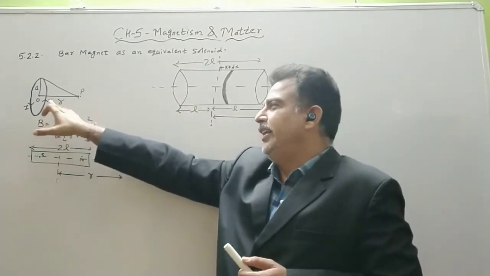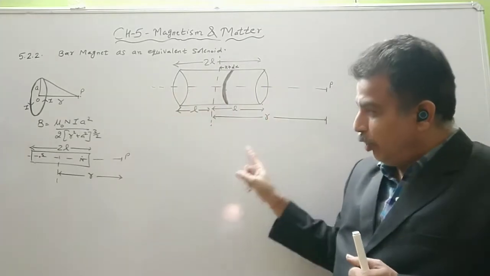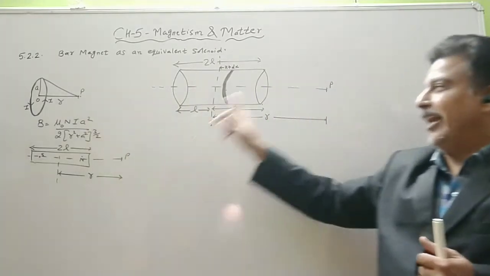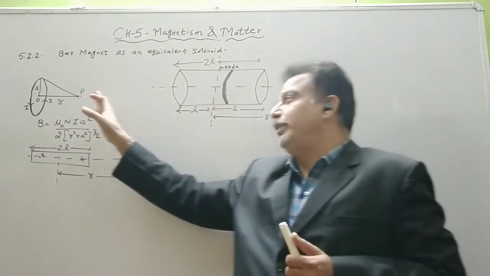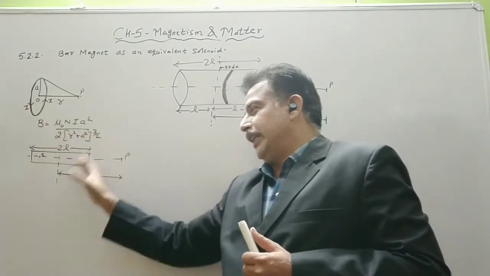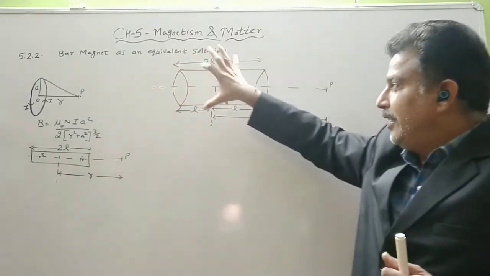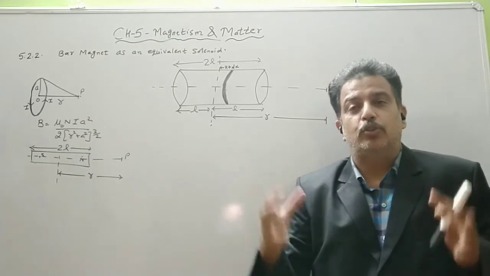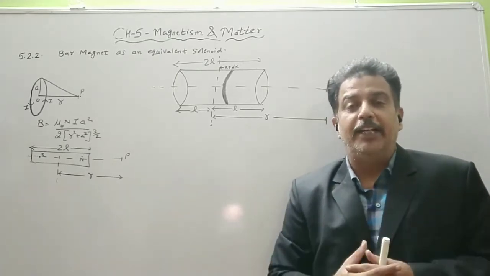Similarly, we have already derived this formula. So see the equivalence of all these diagrams. In all, the point P is along the axis. This is a point P along the axis of a solenoid, point P along the axis of a circular ring, point P along the axis of a bar magnet. Now if the bar magnet and the solenoid magnetic field lines are similar, then there should also be a similarity between the magnetic field intensity.